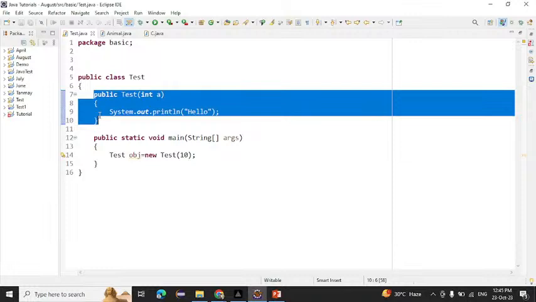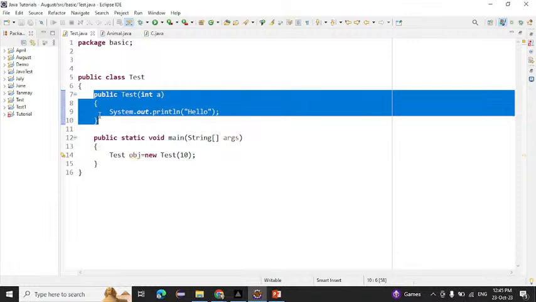Who is creating the parameterized constructor? We are, the programmer, right? So the parameterized constructor and the no argument constructor are created by the programmer, right? But the default constructor, who is creating it? Compiler. Yes, compiler is creating the default constructor.